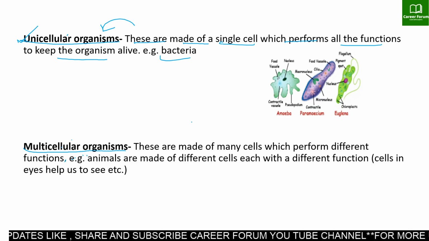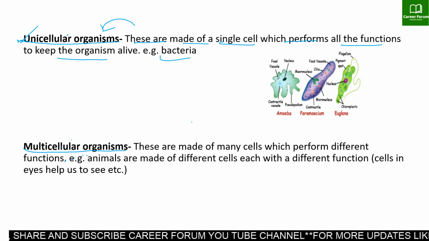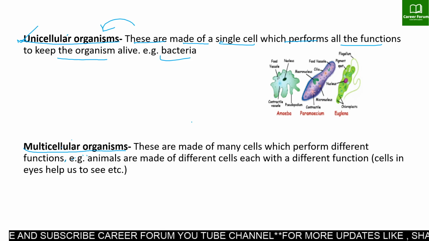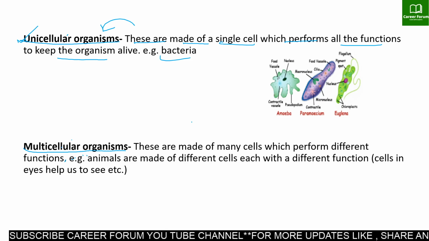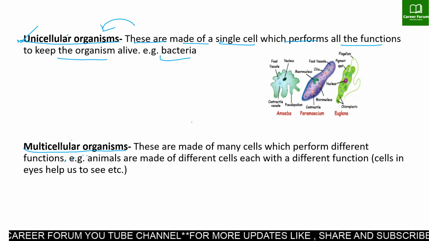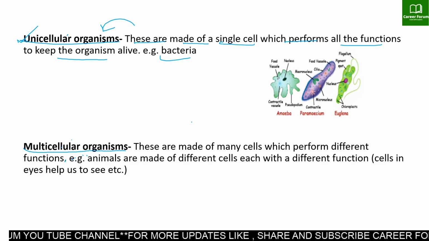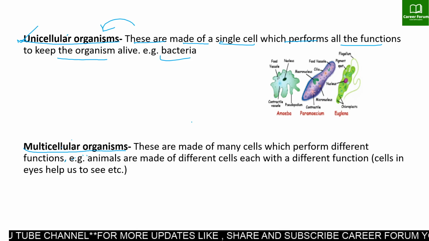For example, cells in the eyes help us to see. So we have organ systems with different functions, and altogether they are examples of multicellular organisms. So we humans and animals are multicellular organisms.